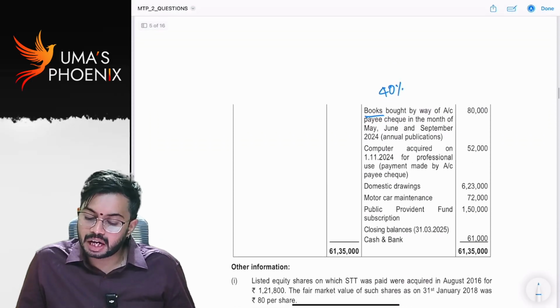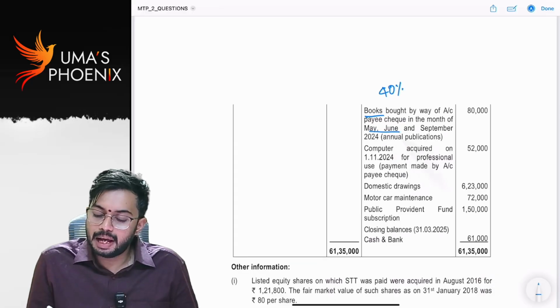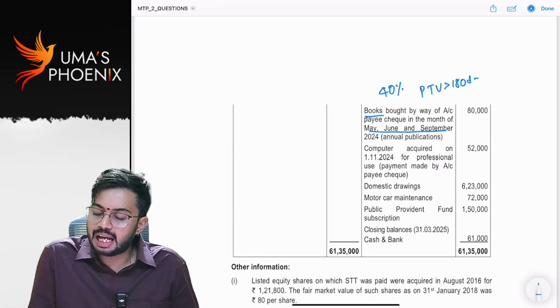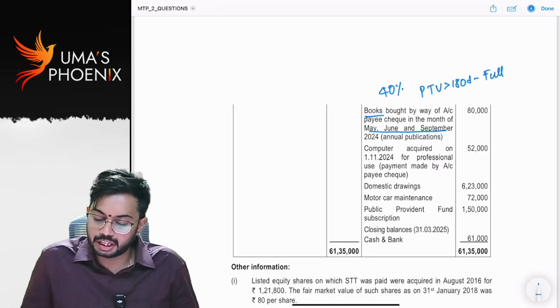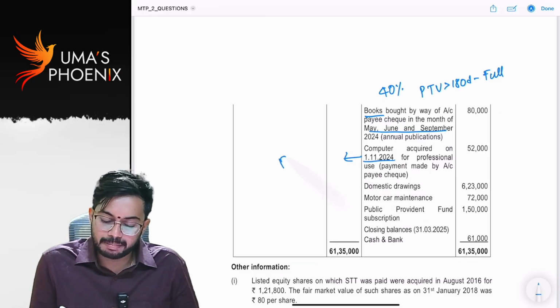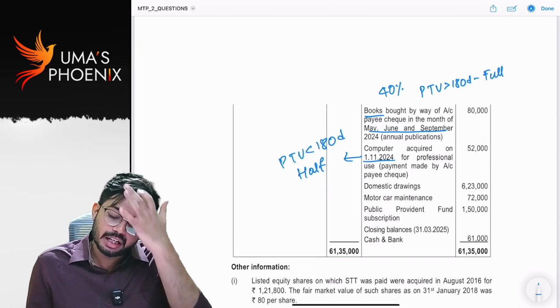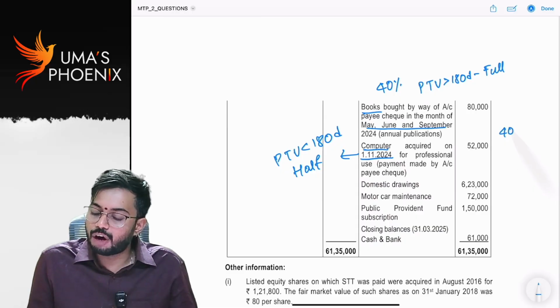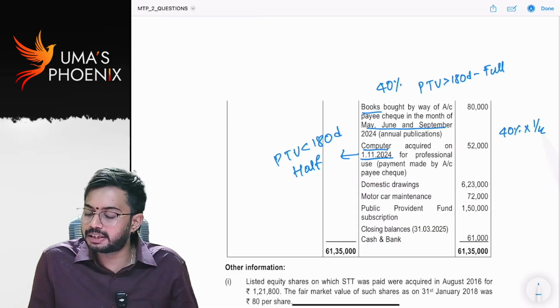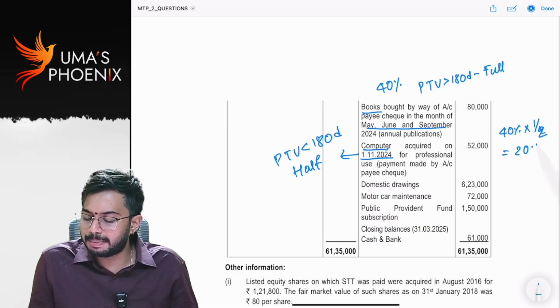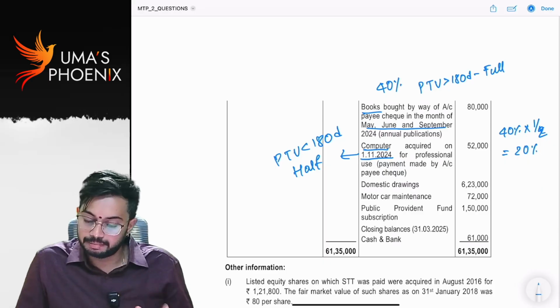Next, computer acquired on, see, May, June, September means put to use greater than 180 days. You can calculate full rate of depreciation. Computer acquired on 1st November 24. That means put to use is less than 180 days. You need to calculate half rate of depreciation. Generally for computer also 40% is applicable. 40% into 1/2, 20% depreciation is applicable.